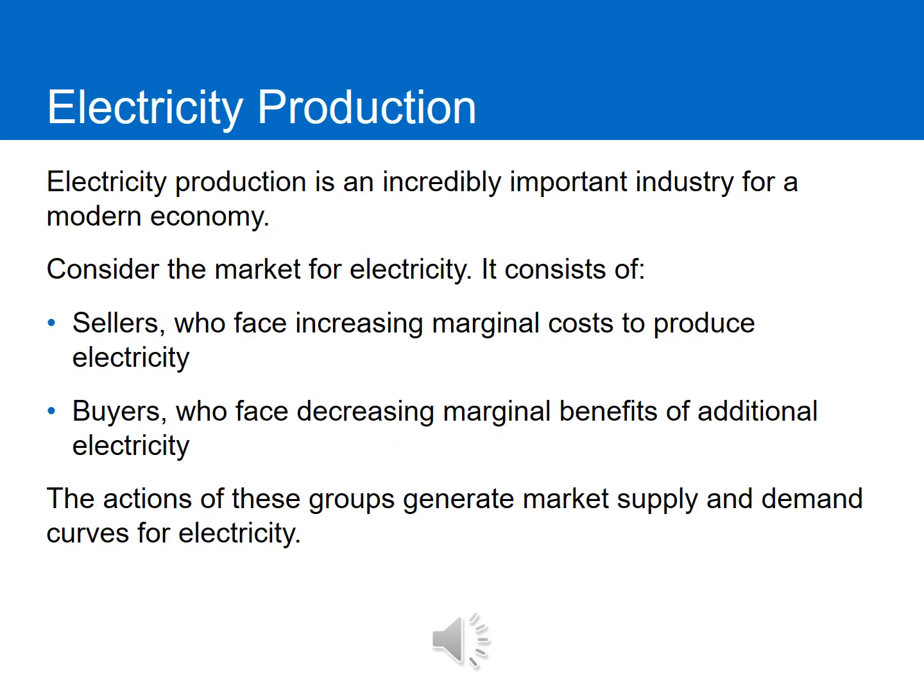So let's look at how this happens in the production of electricity. Electricity is an incredibly important industry for a modern economy. It helps all of us not only engage in market transactions, but it helps our normal lives. It makes life easier and much better than it would be without electricity. We wouldn't be able to take this class without electricity. So now consider the market for electricity. It consists of sellers. They're going to face increasing marginal costs in order to produce the electricity. You have the buyers. They're going to face decreasing marginal benefits of additional electricity. So the actions of these two groups are going to generate the market supply and demand curves for electricity.